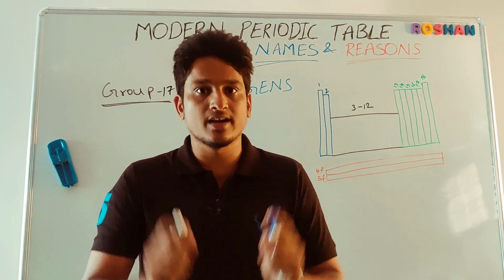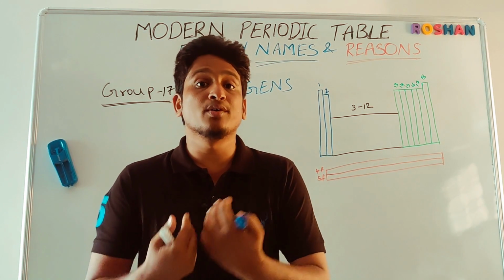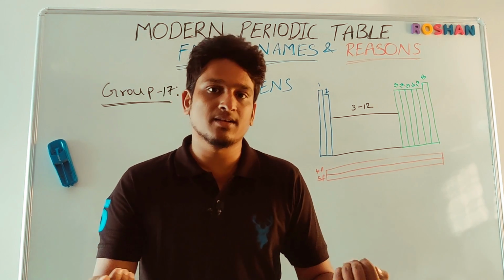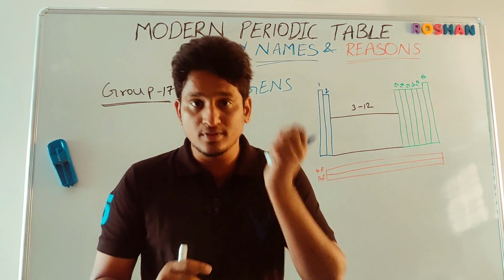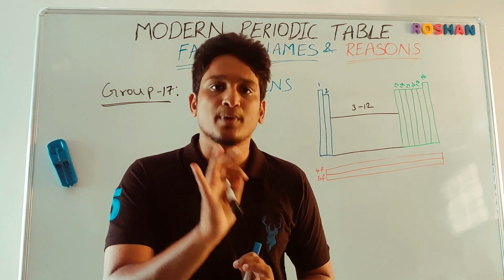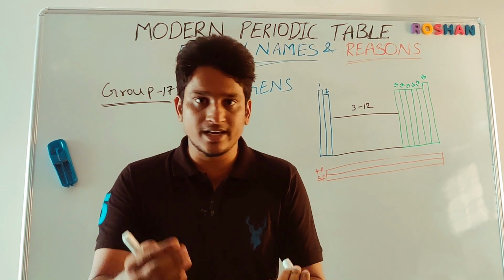Sea salt generators. Why? Because when these group elements react with metals, they can produce a wide range of salts like sodium chloride, which is a common salt. Many students will confuse here. Salt is not a compound name, students. Salt is a family name. Sodium chloride is a common salt, NaCl.